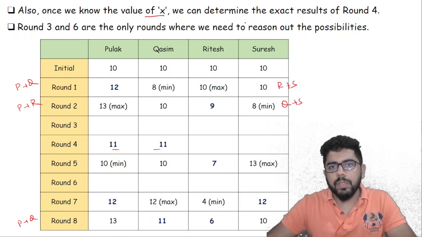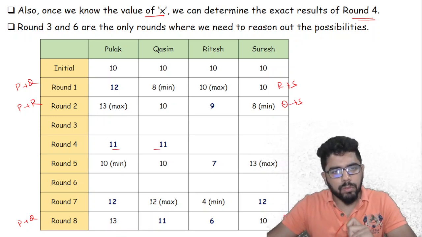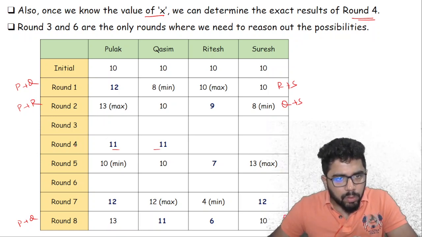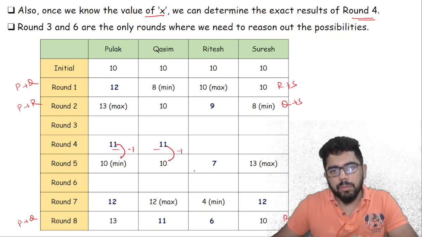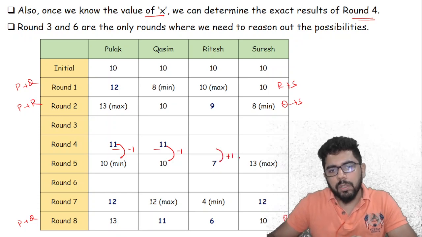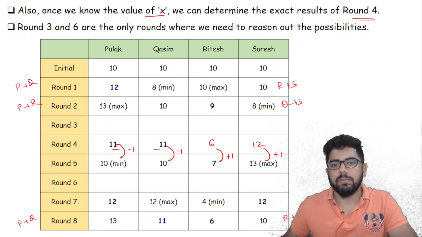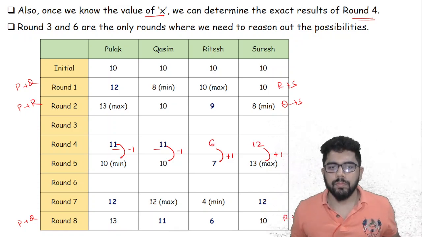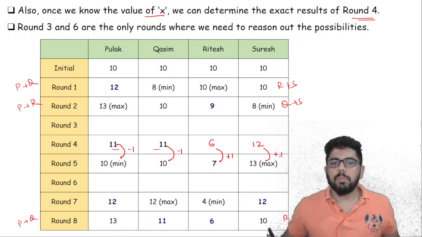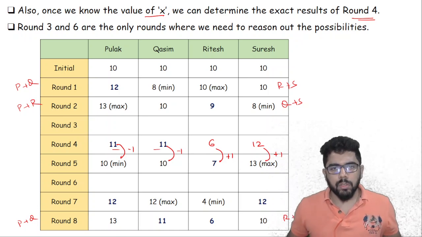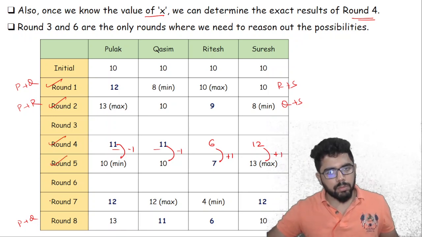Now once we know the value of X, we can determine the exact results for round 4 also. How can we know the exact results for round 4? Let us see this. Now in round 4 and round 5, you check, Pulak is getting a -1, Kasim is getting a -1. That means both of them must have got a +1. That means this score is 6 and this score is 12. Very easy to figure out. Because these two are -1, so this is +1 and this is +1. Super easy to figure out. So we completely got round 1, round 2, round 4, round 5, round 7, round 8.